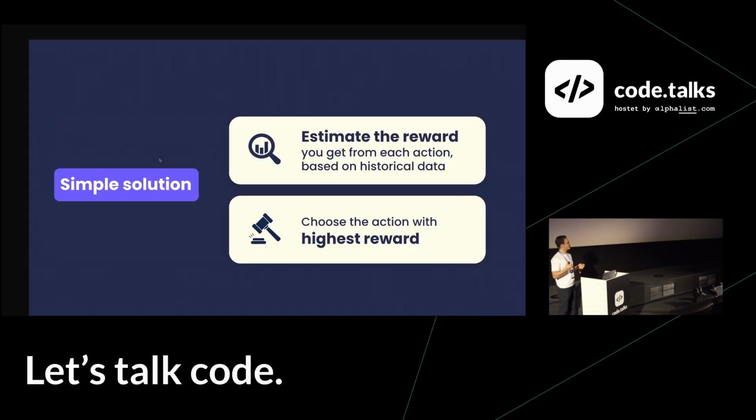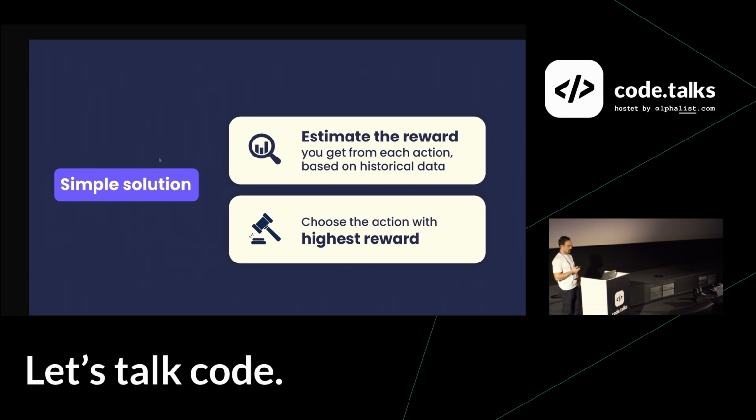You can just estimate the reward that each option would give you based on the historic data that you have, what happened in the past if you choose some option. You just estimate the reward that you would get from each option, and then simply choose the path that gives you the highest reward. There are many simplifications assumed here, but this works pretty well to a good extent. So let's move forward with this approach.